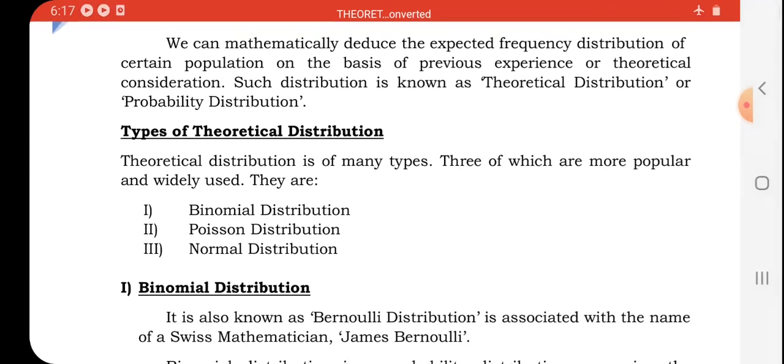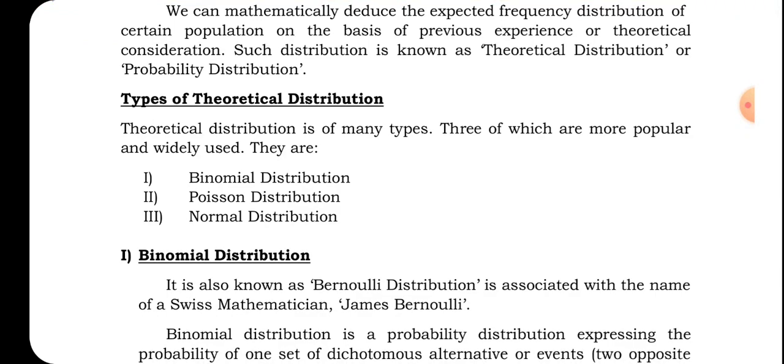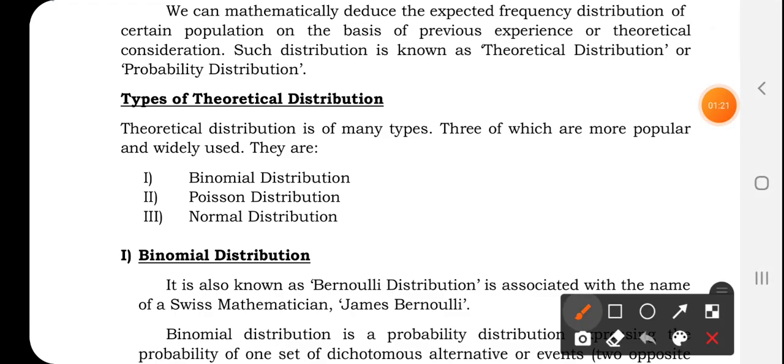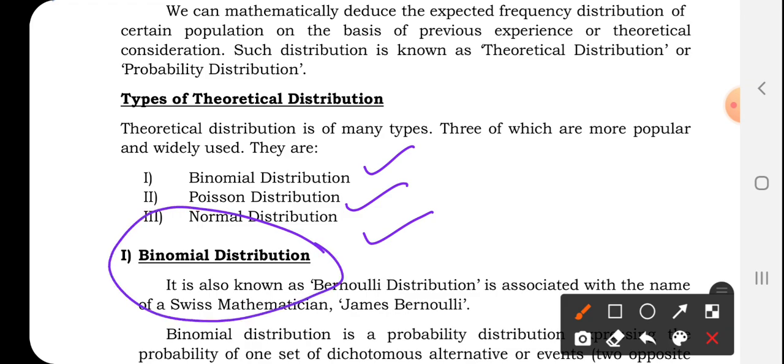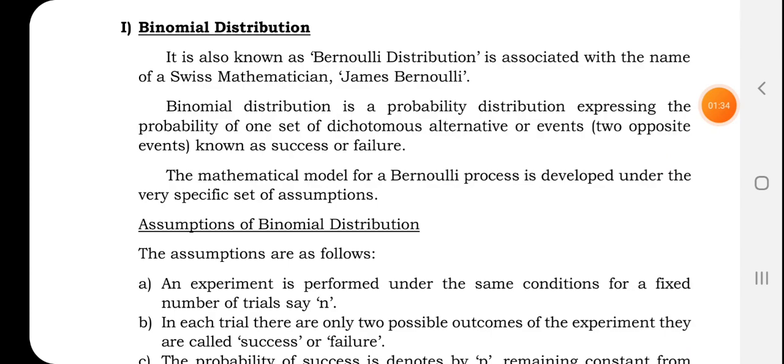Let us see what are the different types of theoretical distribution. There are many types of theoretical distribution, and the most popular ones are these three: binomial, Poisson, and normal. In this video, we'll be covering the first type, known as binomial distribution. Let us see what this binomial distribution refers to.